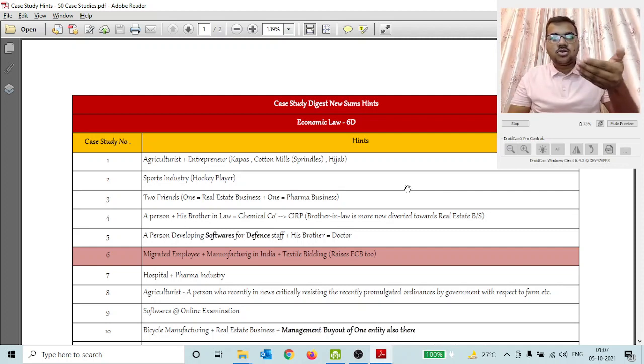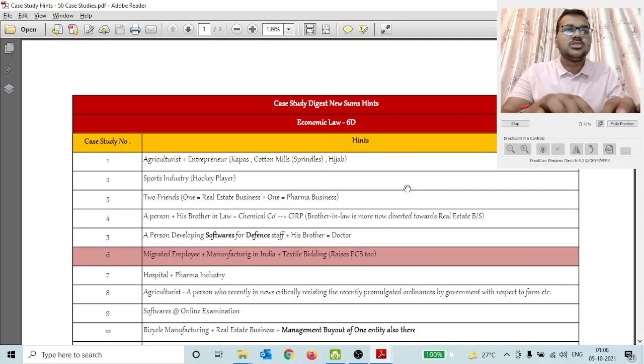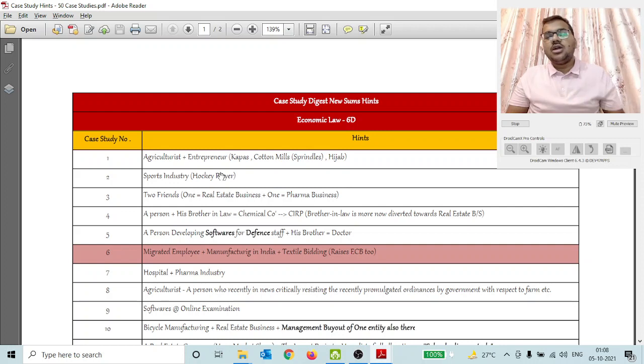So I thought to make a keyword summary of each case study, keyword or industry wise, or based on some important words which might click in my mind to catch that this case study has been repeated from this paper, or this RTP or this MTP. Suppose here, you see the second point is sports industry, hockey player. In case you see a case study in your exam paper related to a hockey player or a sports industry,